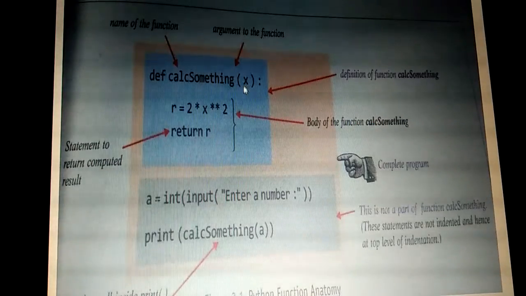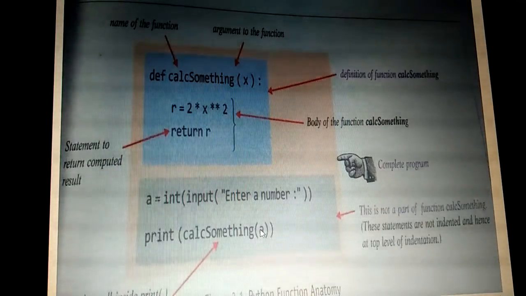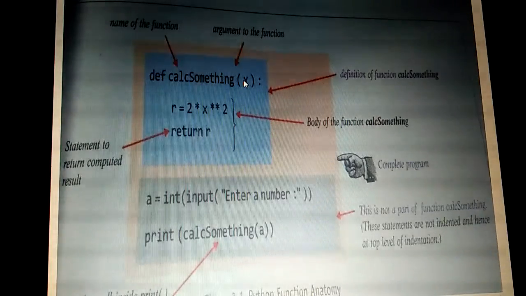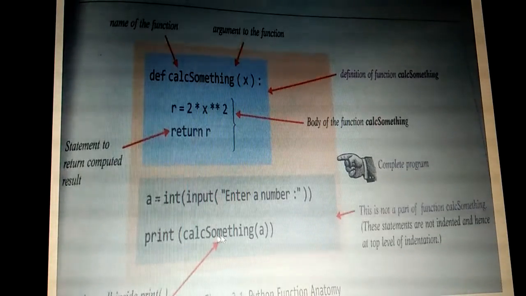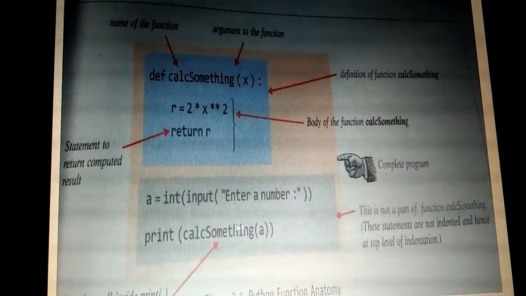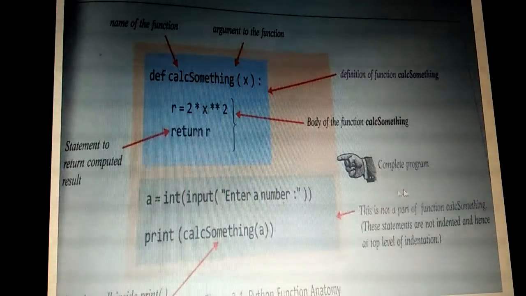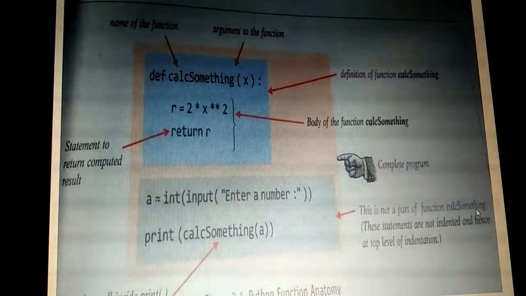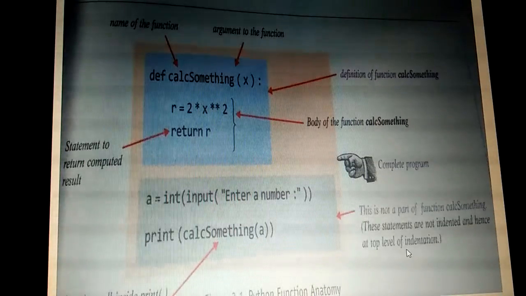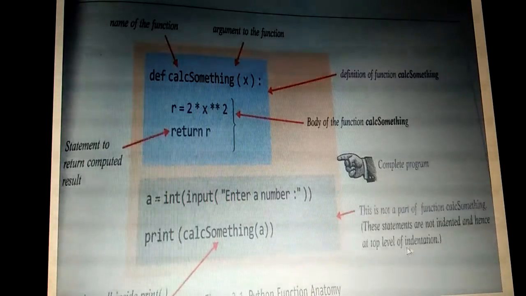If it does not have any argument, we need not pass a value from here. But here we must pass one single value from the main program. So calc something is called. This statement will make a function call. This is the example for a function call, that is inside the print statement. This is not part of the function calc something. Actually the statements are not indented and hence are at the top level of indentation.